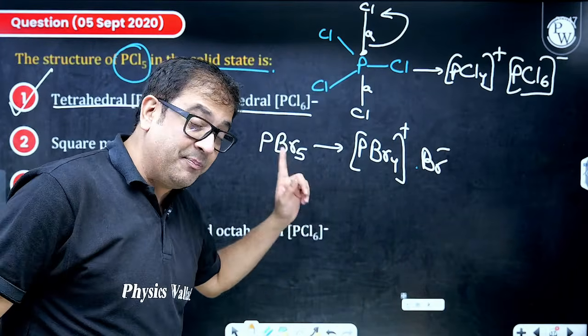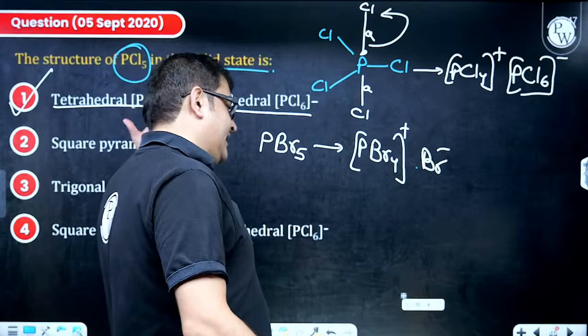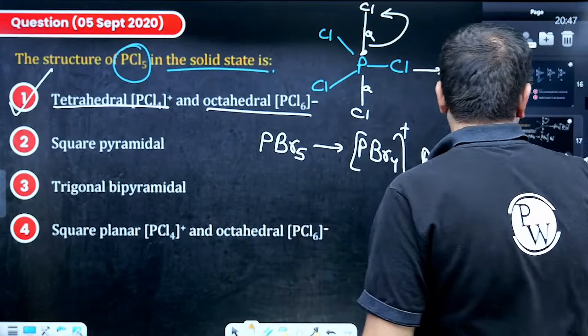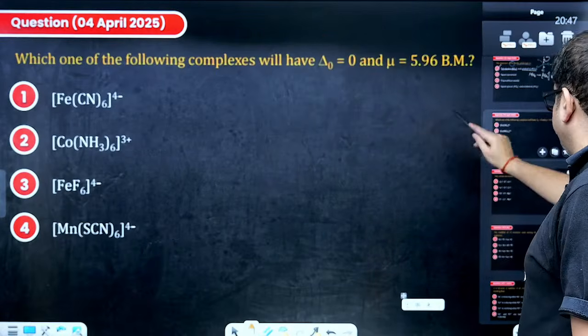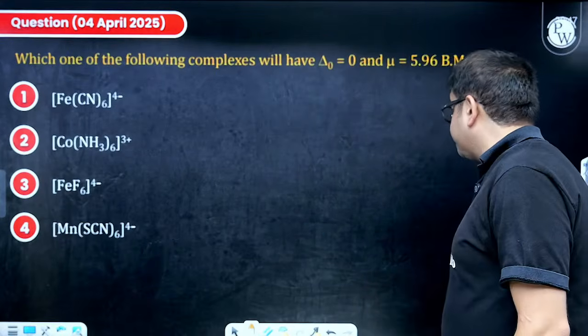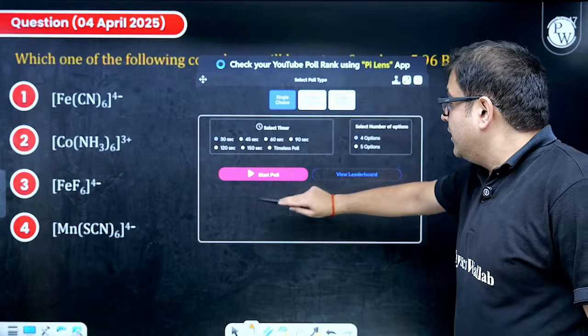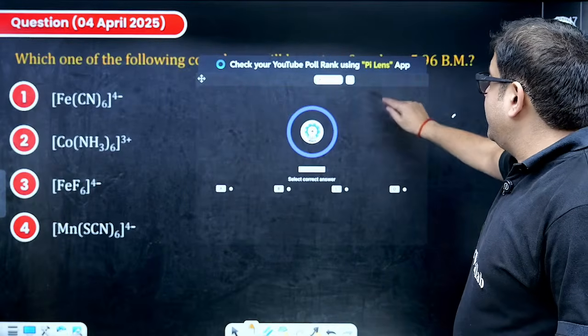So this again is a p-block logic which you should know. But yes, you have given a question for PCl5 which we already got. Now this was a good question to learn. Moving to a question from coordination compounds.